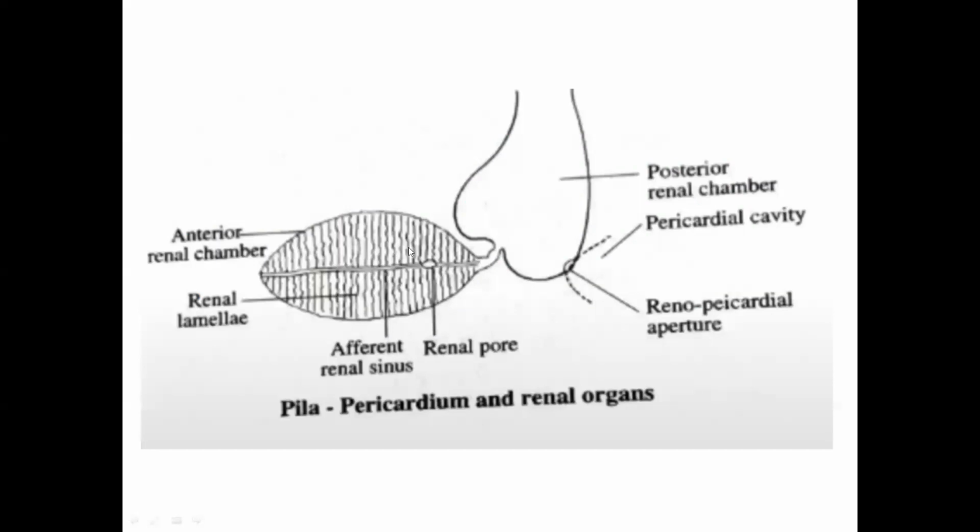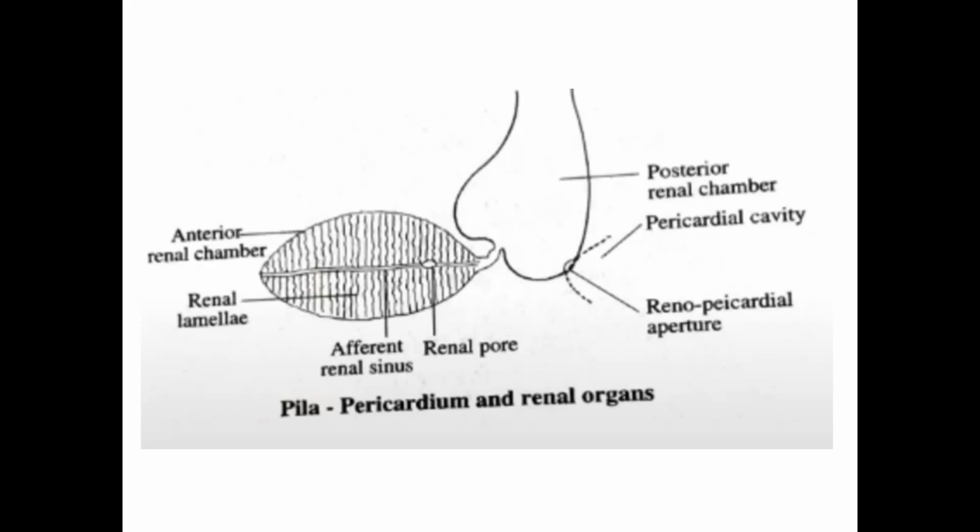Its structure looks very similar to the gills, where the gill has the primary axis, and on the primary axis there are lamellae. What is the function of lamellae in the gills? It basically increases the surface area. Here also it increases the surface area, but here they are renal lamellae, because their function is excretory.